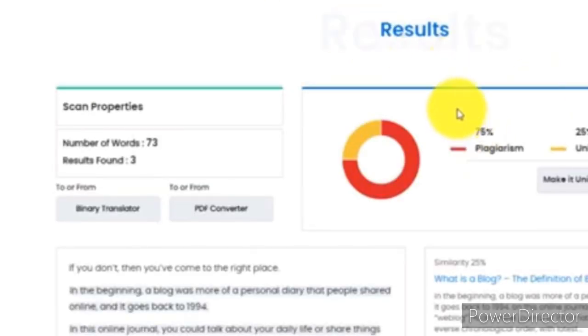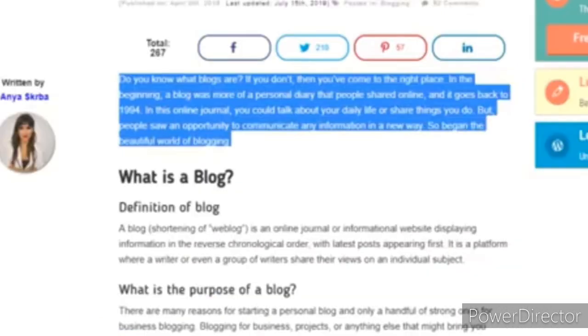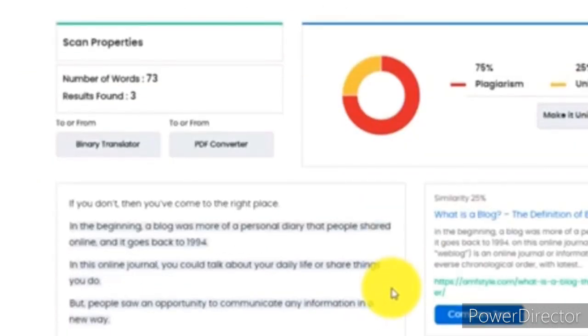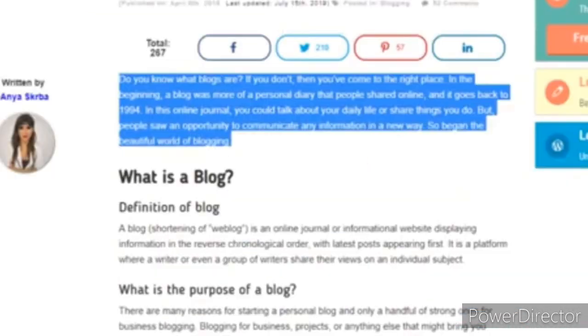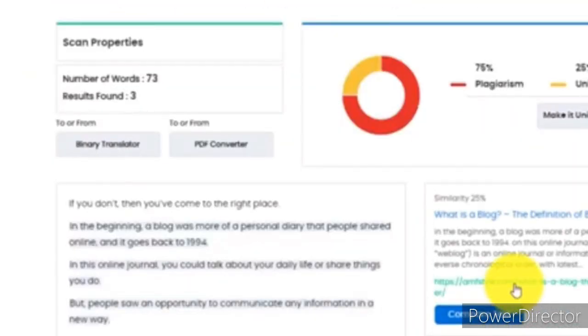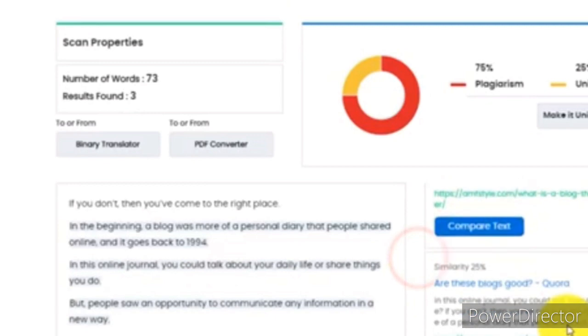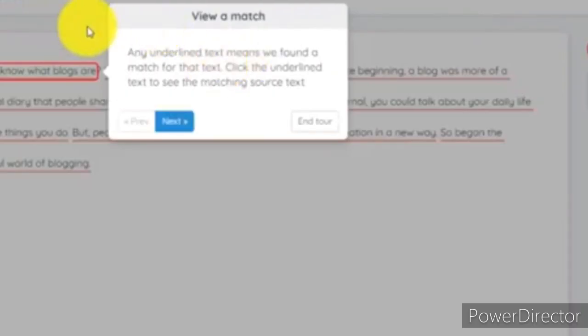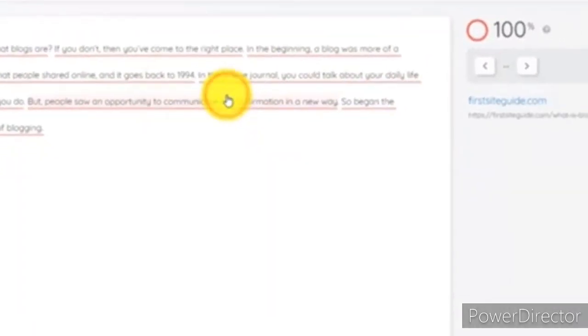The second website is showing 75% plagiarism and 25% unique. This also is showing the same thing. And there is no link of the website. You can see there is no link. They are showing other links, but there is no link of the main website from which we have copied the content.